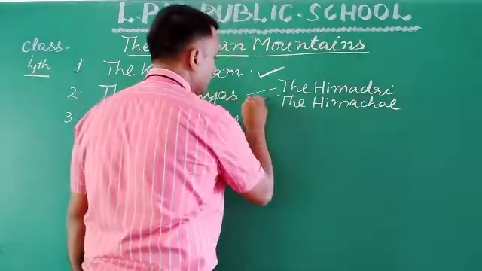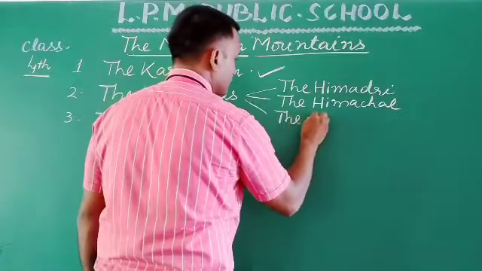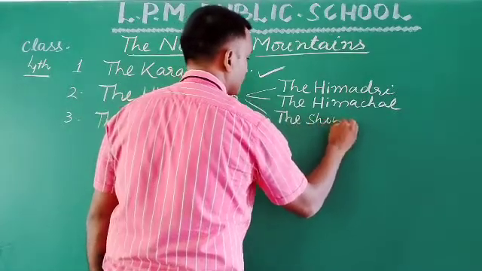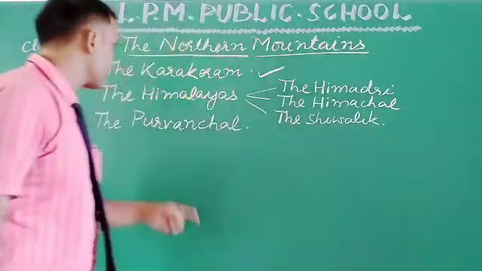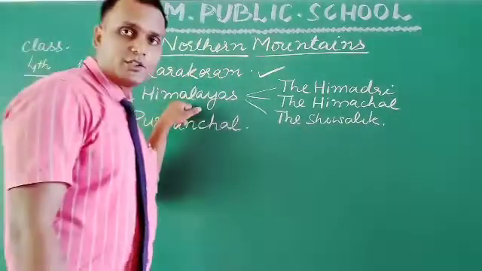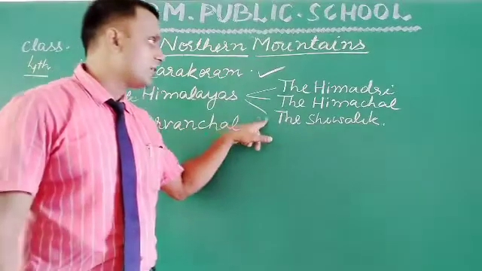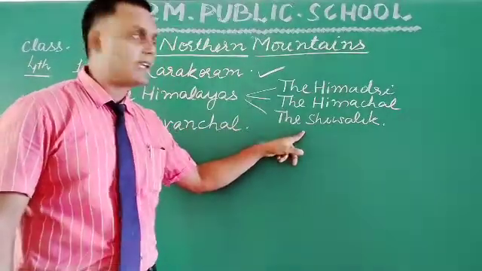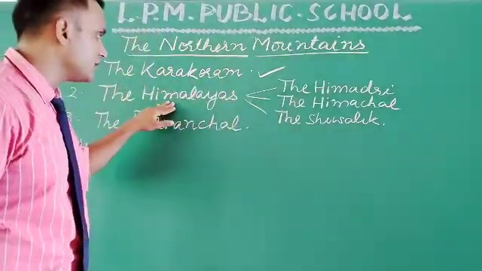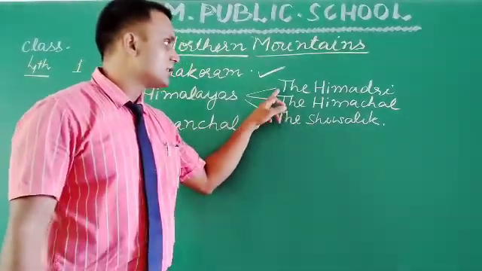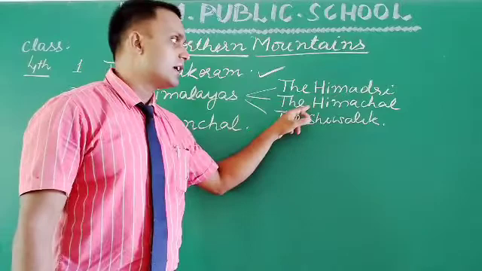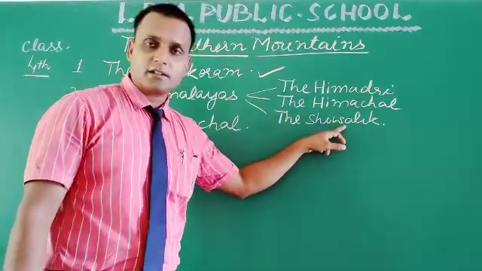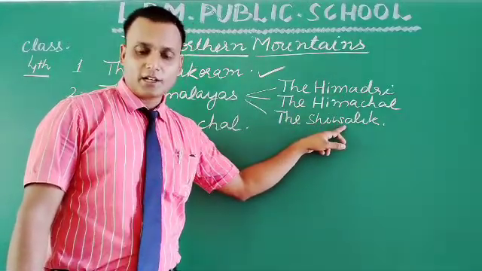The Himachal, the Shivalik. In the Himalayan mountain range we have three mountain ranges, or we can say the Himalayan mountain ranges consist of three mountain ranges, namely the Himadri, the Himachal, the Shivalik. Is it clear to you?